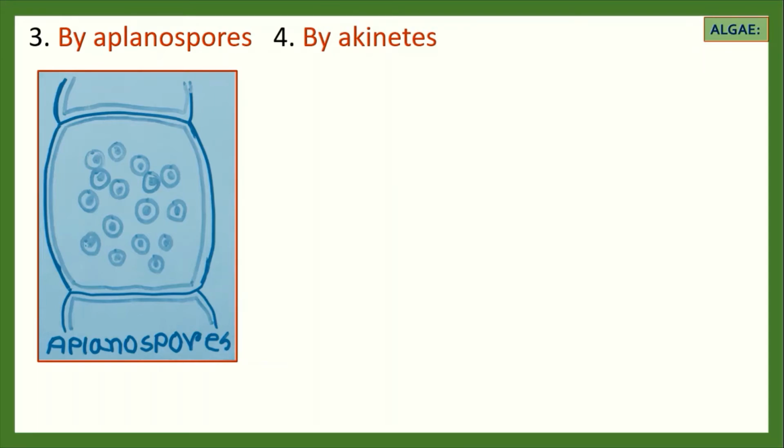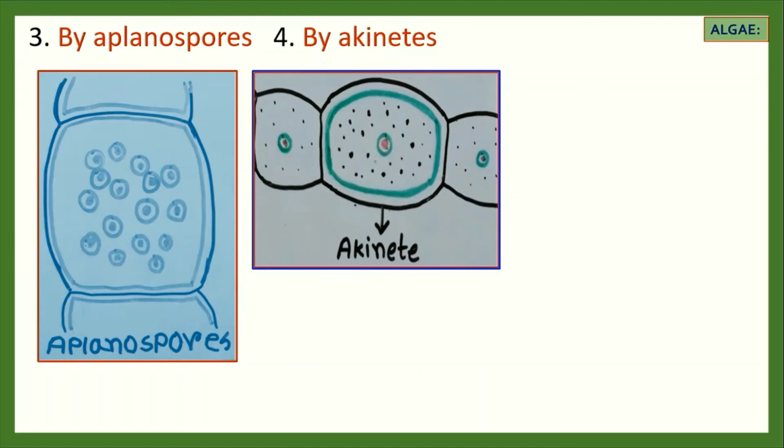In some cases, the body cell is converted to a special type of spore by accumulating some food and surrounded by a thick wall. This type of spore is suitable to the environmental conditions, and is found in the Phytophthora algae.